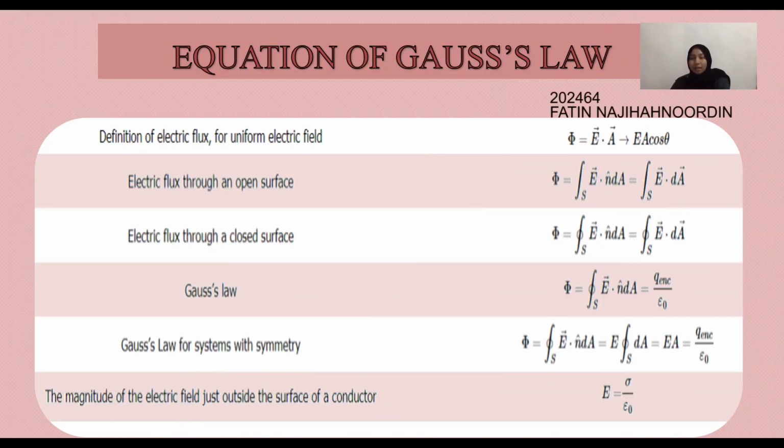Assalamualaikum and hi. My name is Najihah Noordin, my matrix number is 202464. I'm going to explain about the Gauss law equation and its derivation.